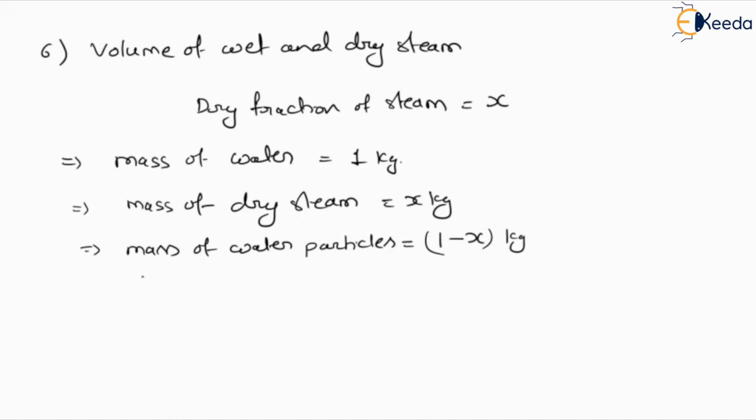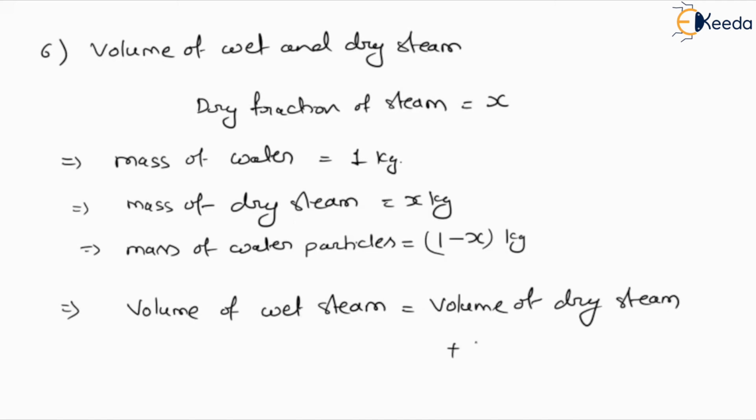Here the volume of 1 kg of wet steam we can define as the volume of dry steam plus the volume of water. So the volume of wet steam is defined as the volume of dry steam plus the volume of water particles. Here the volume of dry steam is denoted by Vg.